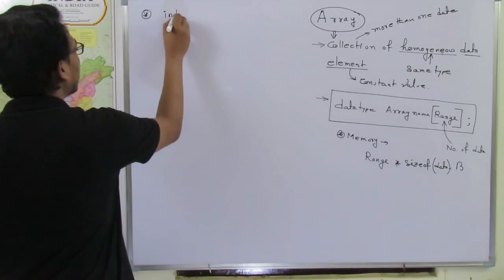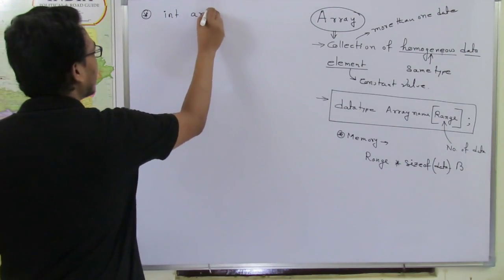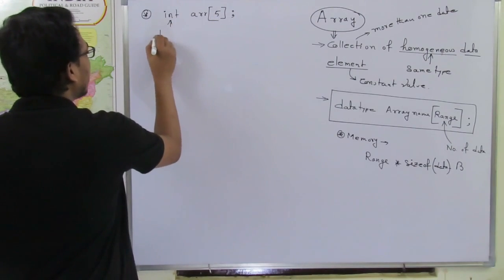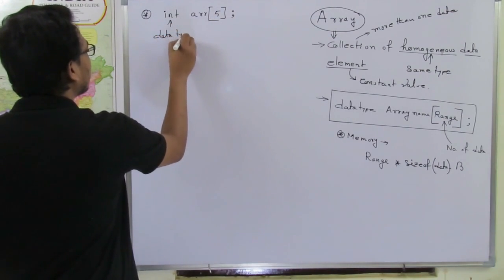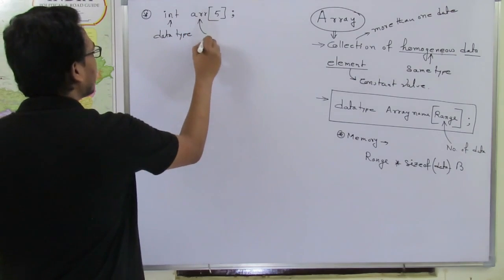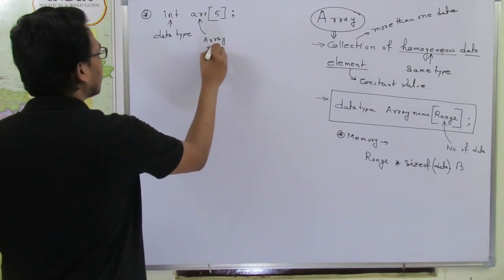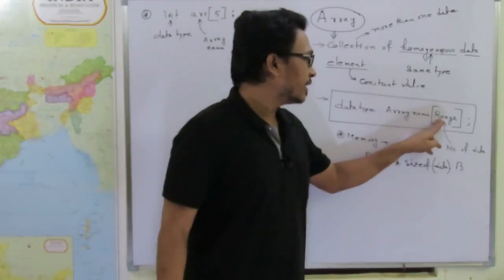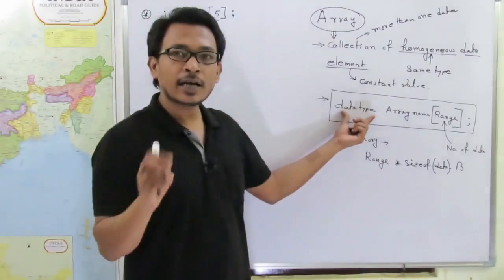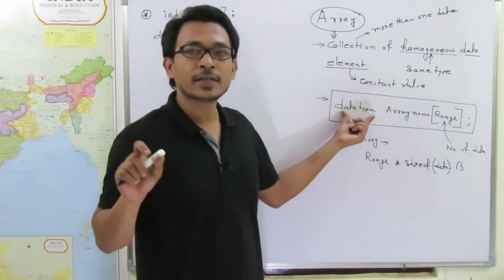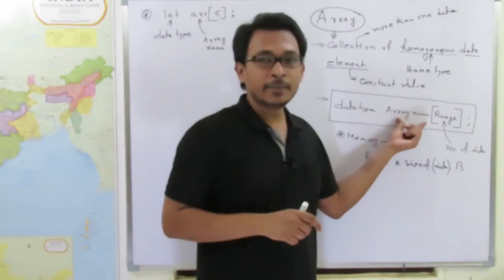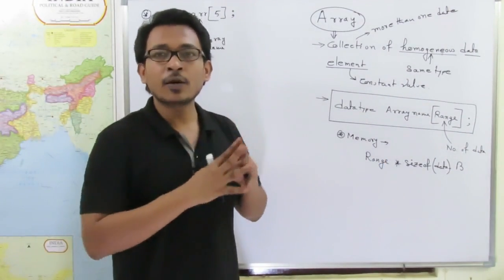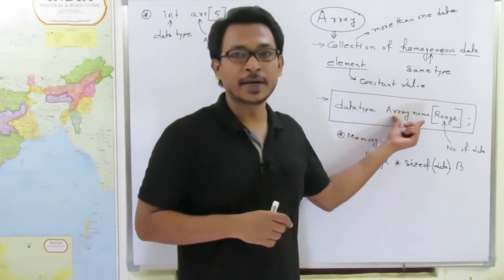Let's say integer, array name is ARR, and then 5. So this is our data type, this is our array name, and look, this data type and range is a number, data type is our data type specified in C programming language, and this array name, the programmer can give any array name as they want. This is programmer dependent. Clear?